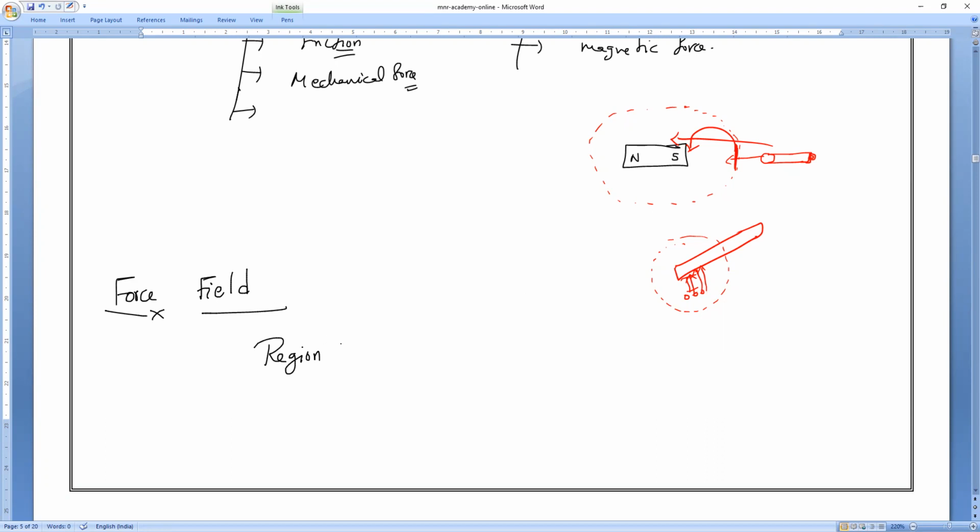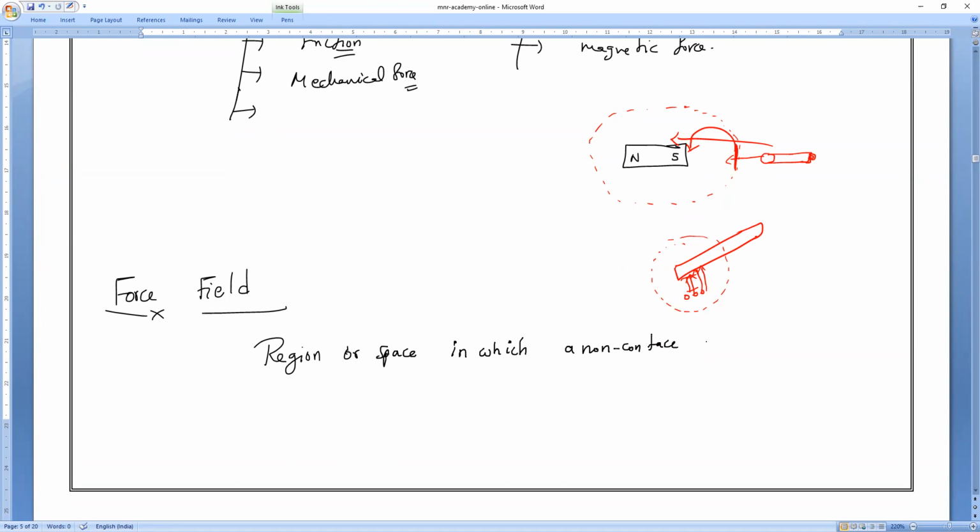So a region or a space, please write it. A region or a space. Do you all understand? How many of you understand what you mean by force field? The influenced area, that's all it is. Clear, everybody?